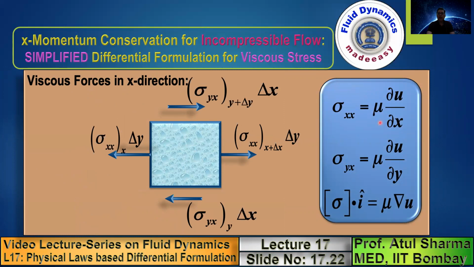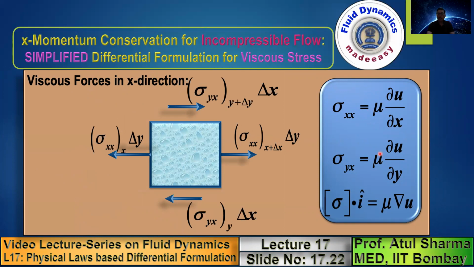In the previous slide, I had taken the general viscous stress, which is applicable for both compressible and incompressible flow. Here you have 2, and here you also have an additional term, mu del v by del x.